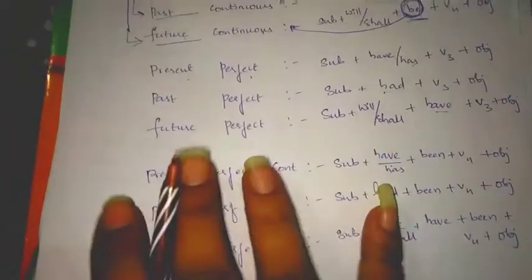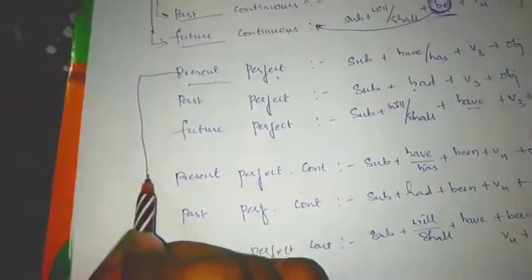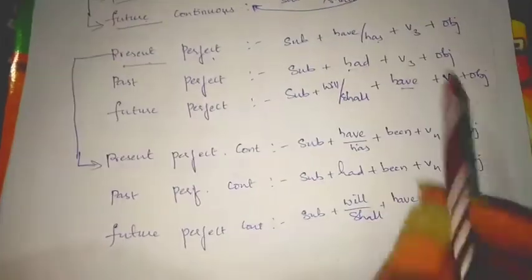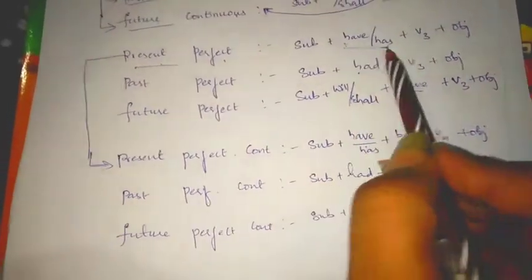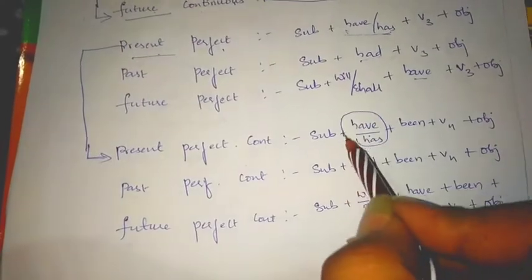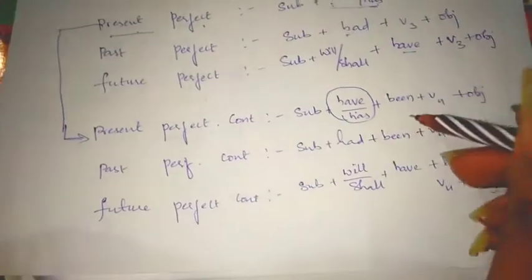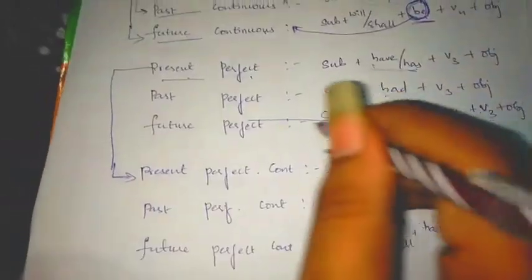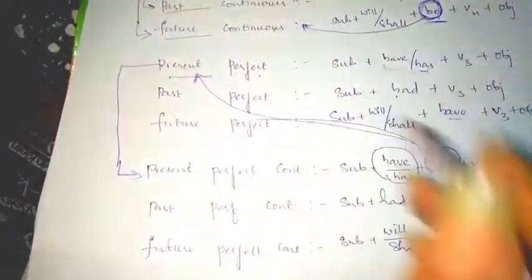Then let us come to these two. If the question pattern is in the form of present perfect, then the be forms of present perfect continuous tense are used, because already we have the auxiliary verb have or has here, and here also we have has, but we need a be form here to perform passive voice.